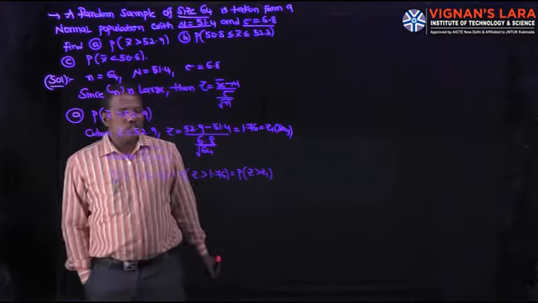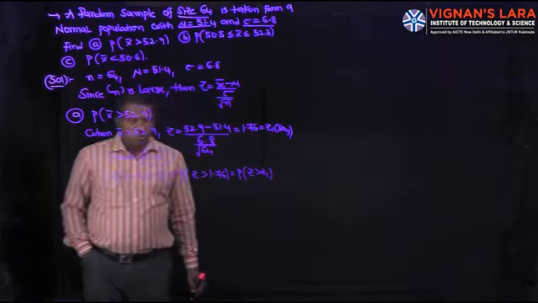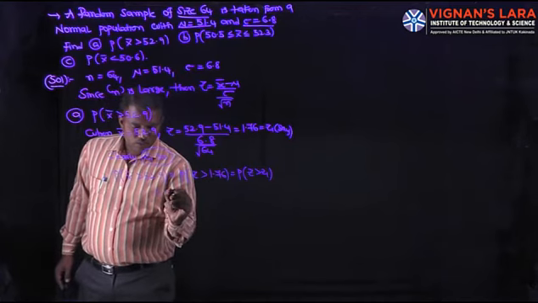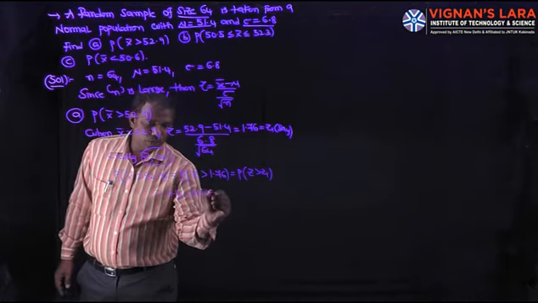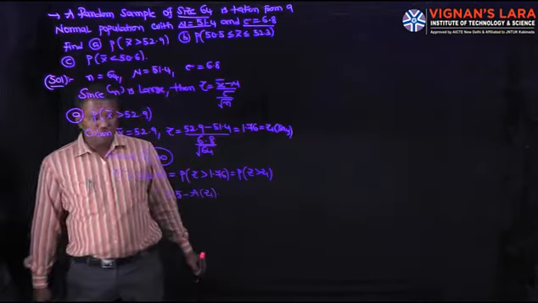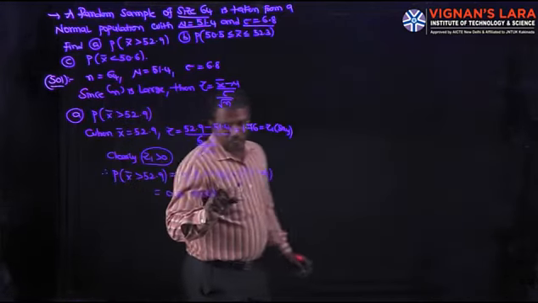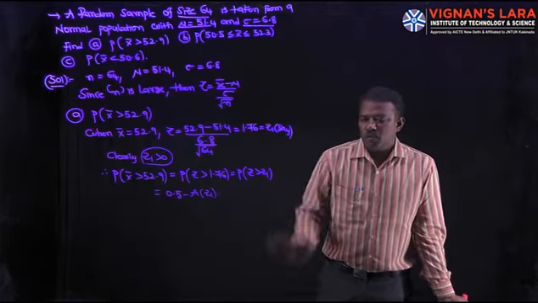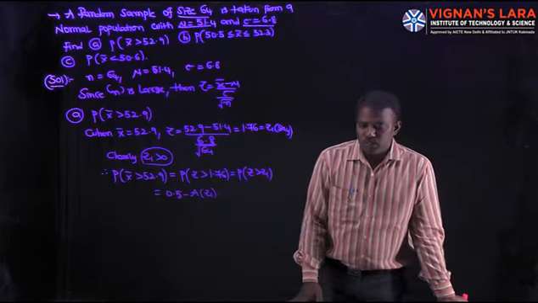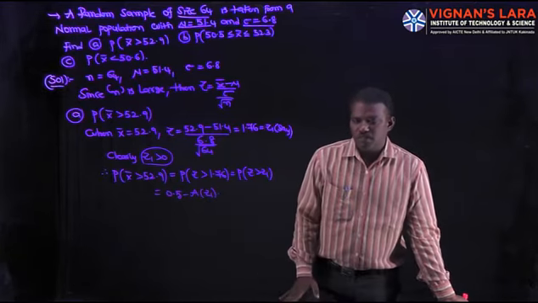Z greater than Z1 with Z1 positive means 0.5 minus A of Z1. Z1 means 1.76, and Z1 positive means 0.5 minus A of Z1.